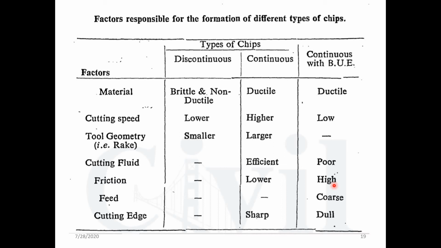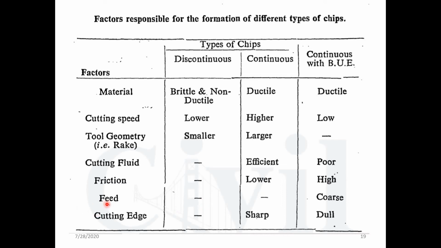The chip is going to be collected, and such a type of chip is called a continuous chip with built up edges. So if friction is lower, continuous chip is formed.